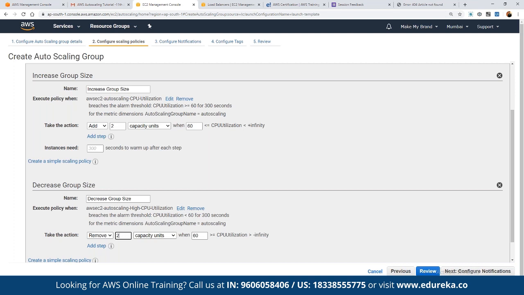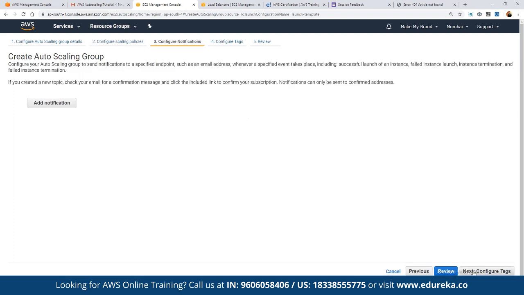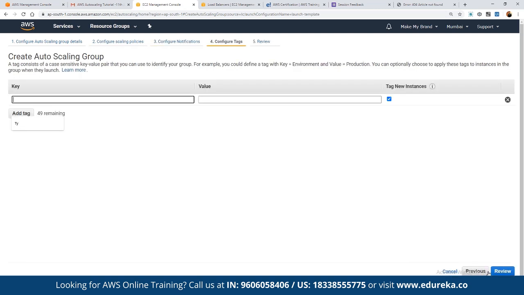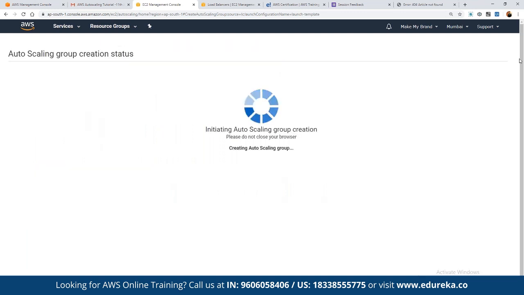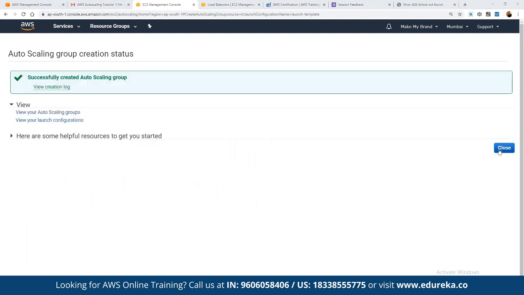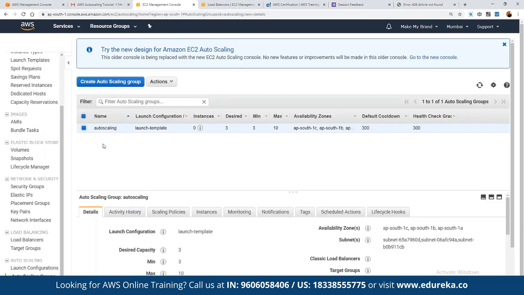And then once we click on configure notifications, we can choose whether we want to get notified or not. We can configure tasks. Tasks, as we discussed, are one of the most important components. Click on review, and then we can see the entire auto-scaling group that we want to create here. Once we click on create, the entire auto-scaling group will be deployed, which we can use with any particular target group that we define here. So you can see this auto-scaling group is now created.